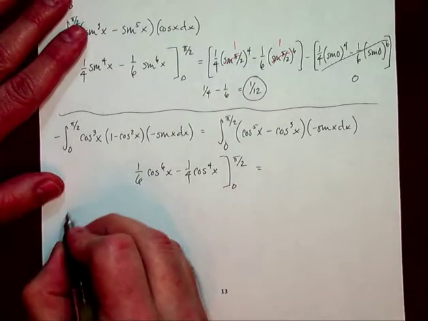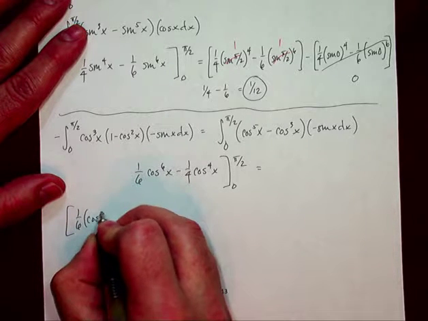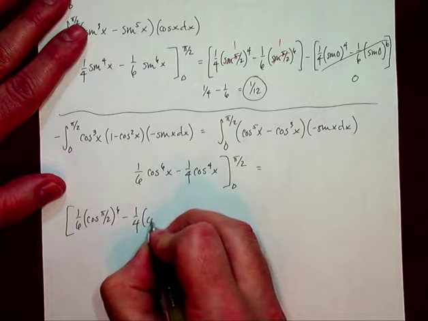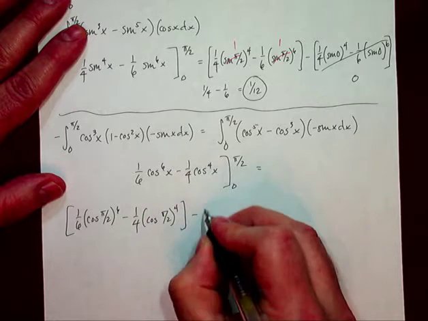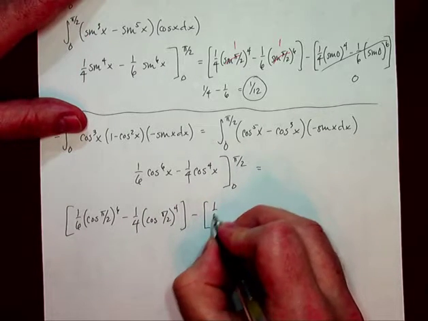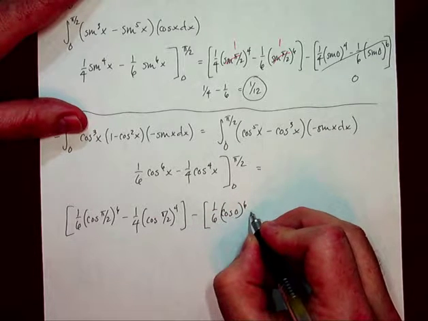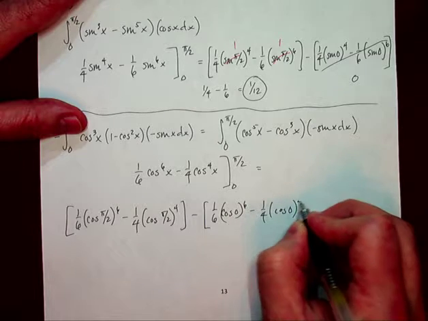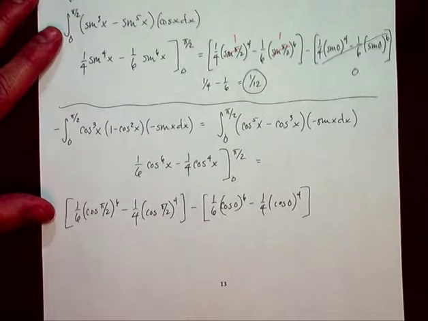Well, let's go ahead and plug in. We have 1/6 cosine pi over 2 to the 6th minus 1/4 cosine of pi over 2 to the 4th, minus 1/6 cosine of 0 to the 6th minus 1/4 cosine of 0 to the 4th, and of course it's exactly the opposite of what happened in the last one.